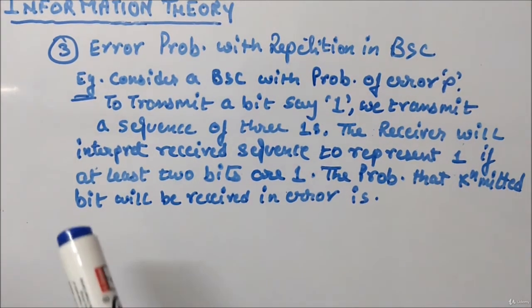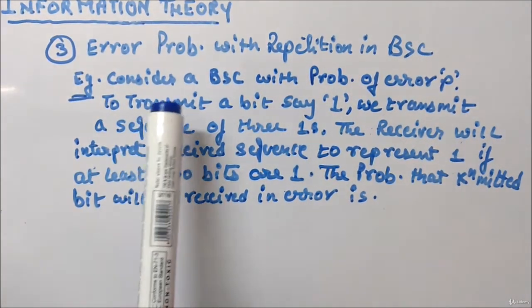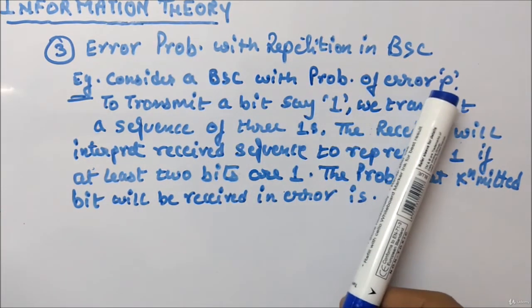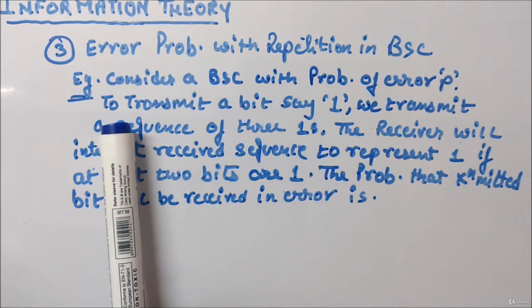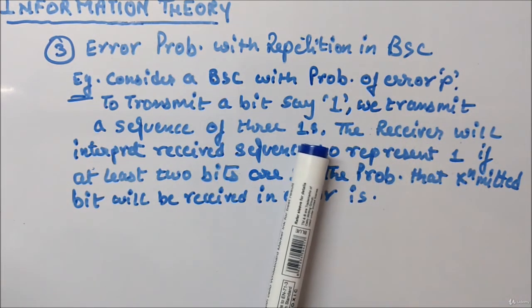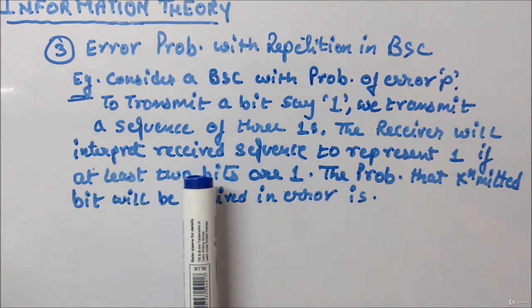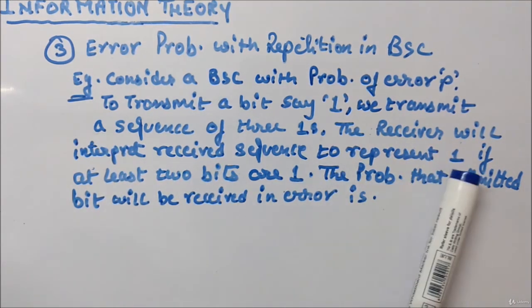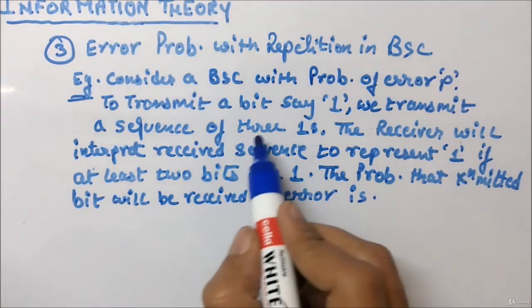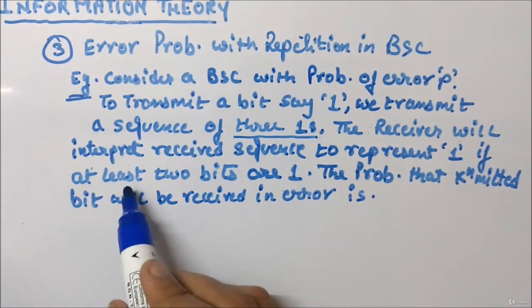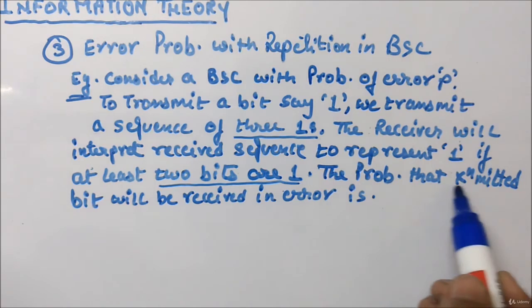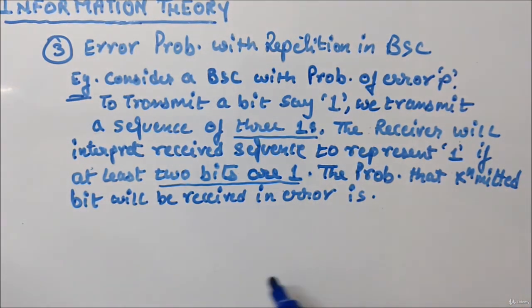So let's see an example on this. Consider a binary symmetric channel with probability of error p, small p. To transmit a bit, say 1, we transmit a sequence of 3 ones. The receiver will interpret the received sequence to represent 1 if at least 2 bits are 1. The probability that the transmitted bit will be received in error is?